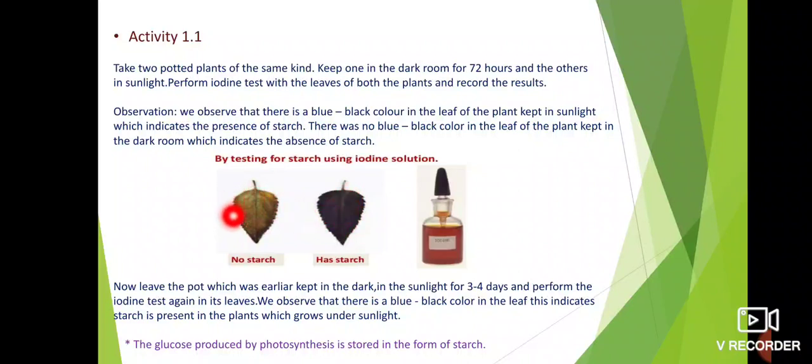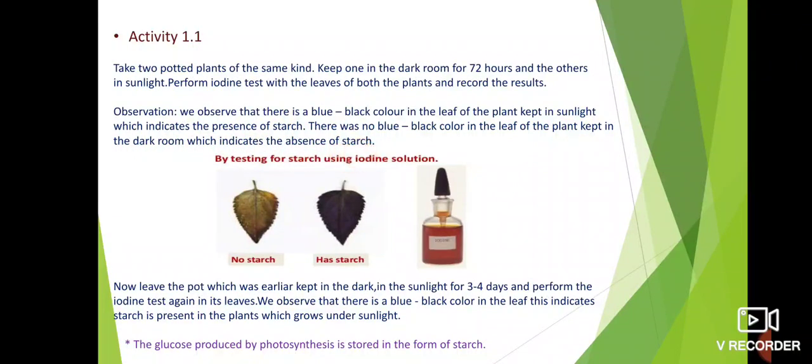If starch is absent, the leaf will not change its color. See the observation here. What we observe, I have written here. We observe that there is a blue-black color in the leaf of the plant kept in sunlight, which indicates the presence of starch. And there was no blue-black color in the leaf of the plant kept in the dark room, which indicates the absence of starch.